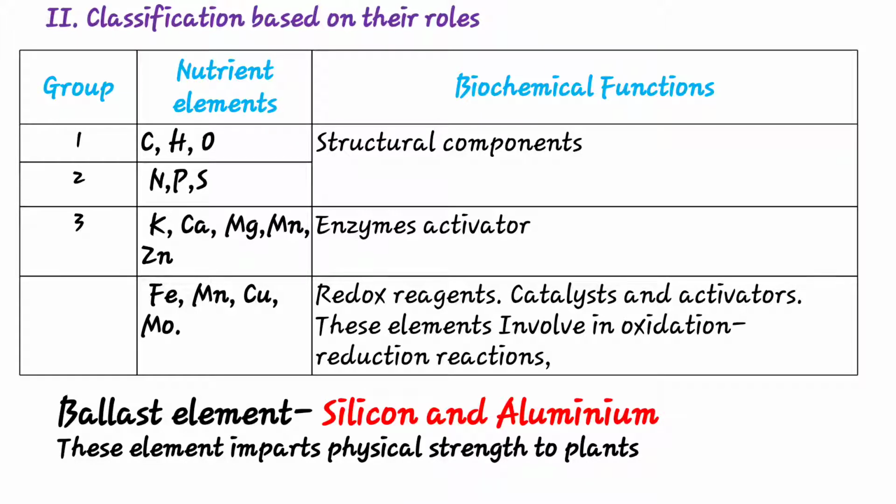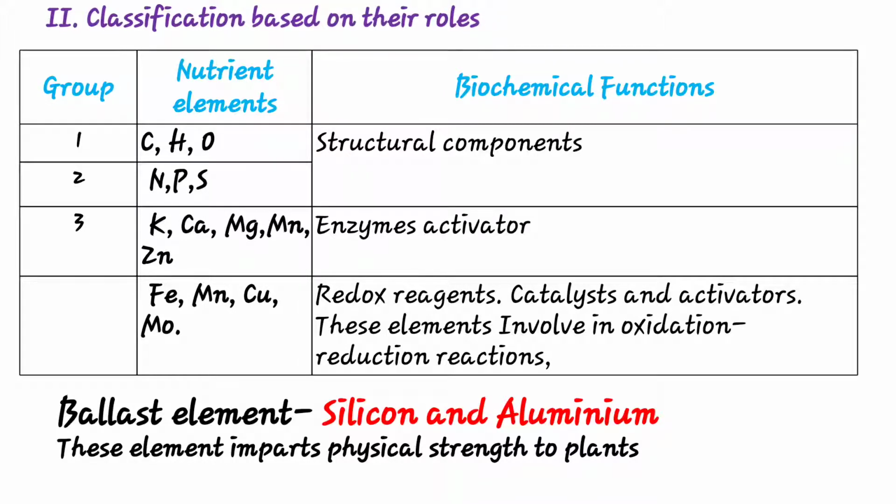Normally potassium is only one element, and it activates 60 enzymes within a plant. Then iron, manganese, copper and molybdenum are required as redox reagents, also as catalysts and activators of this element involved in oxidation-reduction reactions. This is the second classification based on their roles.